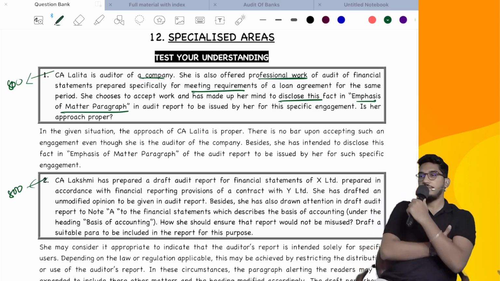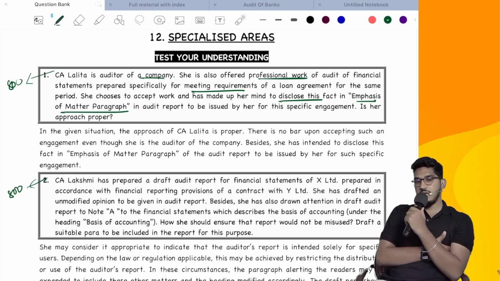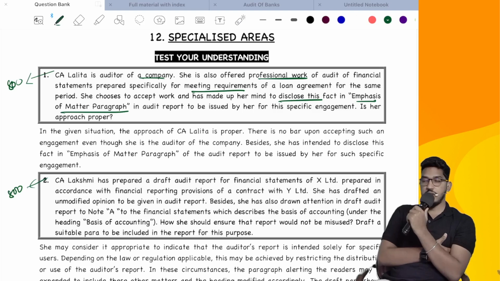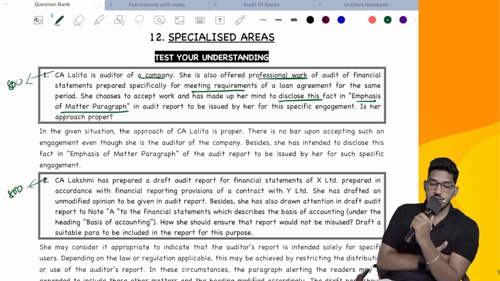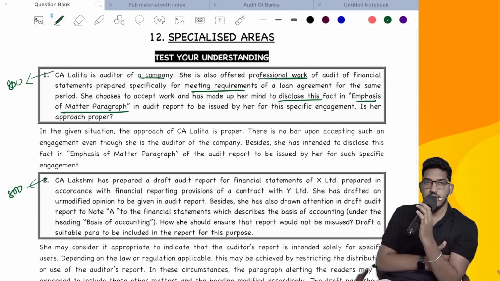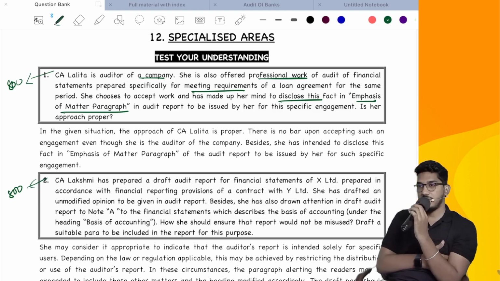Is her approach proper? Yes. So she is conducting the audit. She has been approached and was asked by the company saying that, sir, we have prepared the financial statements as per the reporting requirements of a loan. So for that purpose, they have prepared the special purpose financial statements.